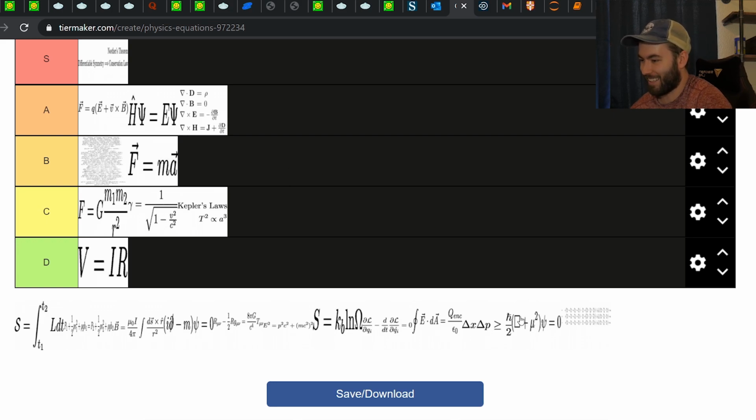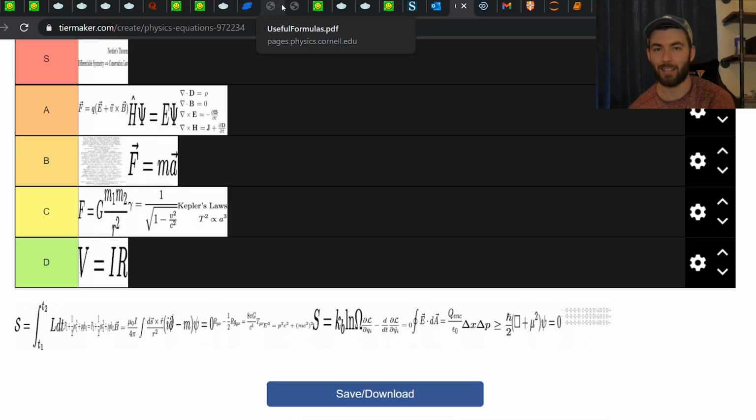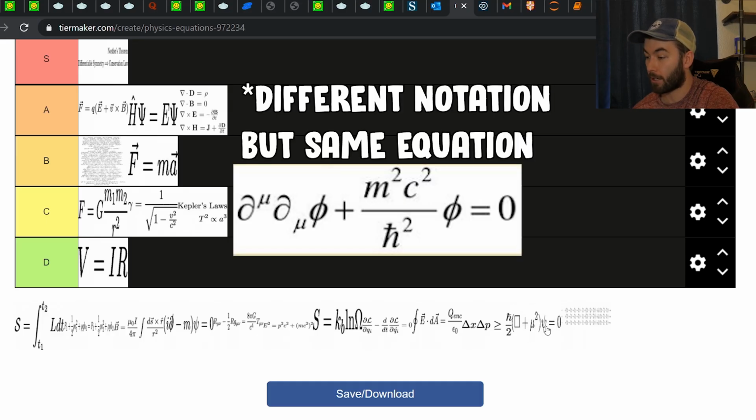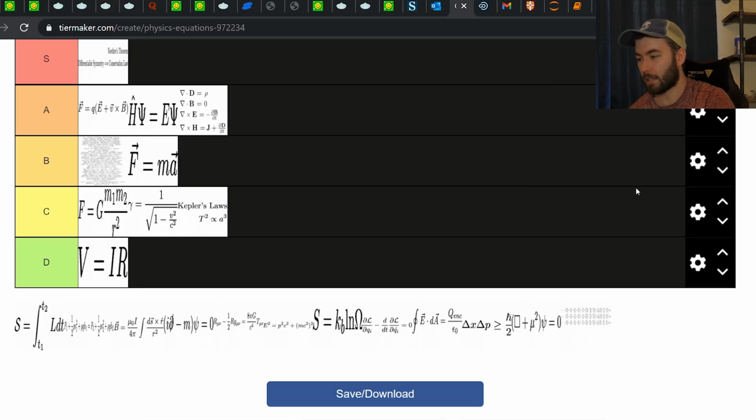It's fine. Next we have, I feel like this is gonna have a particular bias towards things that are relativistically consistent or quantum mechanical in nature. But I guess that makes sense considering I do theoretical nuclear physics. So the next one, we have the Klein-Gordon equation, the first real attempt at making quantum mechanics compatible with special relativity. Not the most useful.